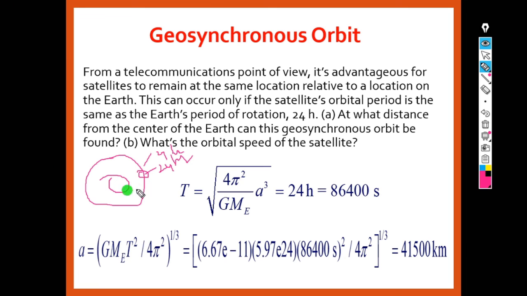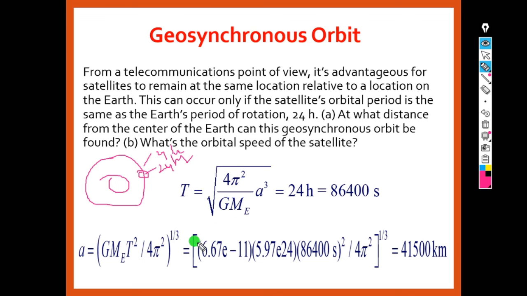Then at what distance from the center of the earth can this geosynchronous orbit be formed? T is equal to root over 4 pi square by GME into A cube. T is 24 hours, that is 86,400 seconds. We have to find A, that is, at what distance we have to place the satellite.